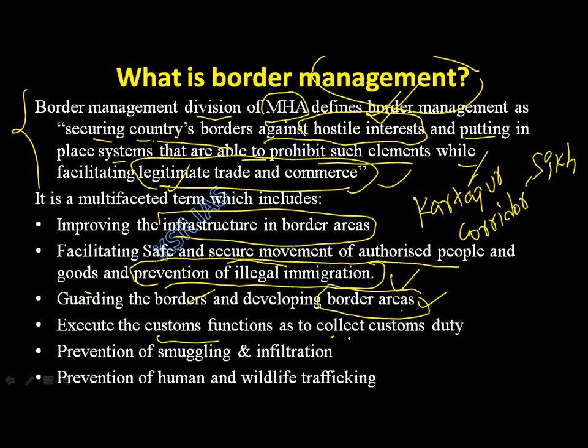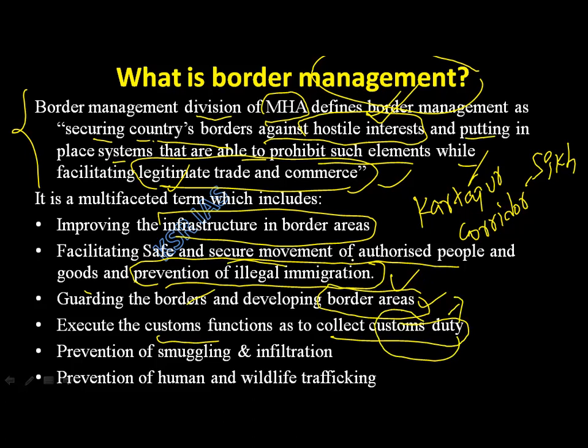Execute the customs function so as to collect customs duty. See, customs duty will be imposed on exports and imports. Whether you import or export, some taxes will be imposed on that. If there is authorized movement of goods and services, you can impose customs duty.